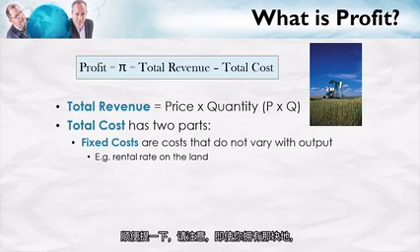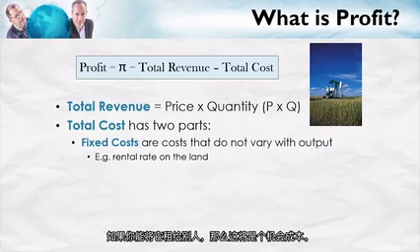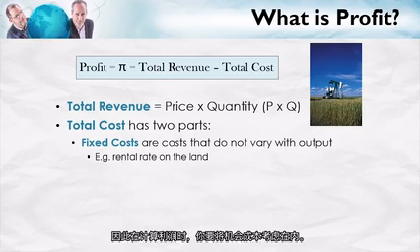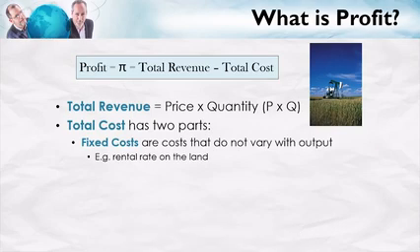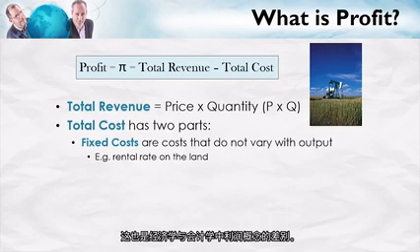By the way, notice that even if you owned the land, if you could have rented it to someone else, then that would be an opportunity cost. So your calculation of profit should also include opportunity costs. That's what makes the economic calculation of profit, by the way, differ from the accounting definition of profit. The economic notion of profit includes opportunity costs.